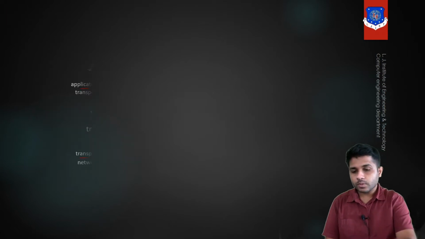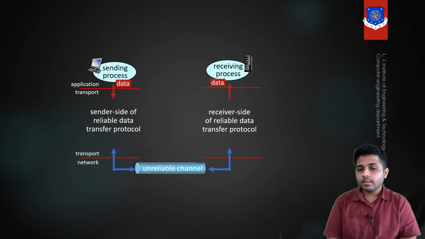So the question is, what is reliable data transfer and why is it needed? Let's see with one example. Suppose we are sending data using the application layer. The data will be passed to the transport layer and then to the network layer. Now the network layer is a bit lazy. What I'm trying to say is that the network layer tries its best to deliver the data, but if any data or packet is lost, the network layer does not take any action. If the packet is lost, it's lost.